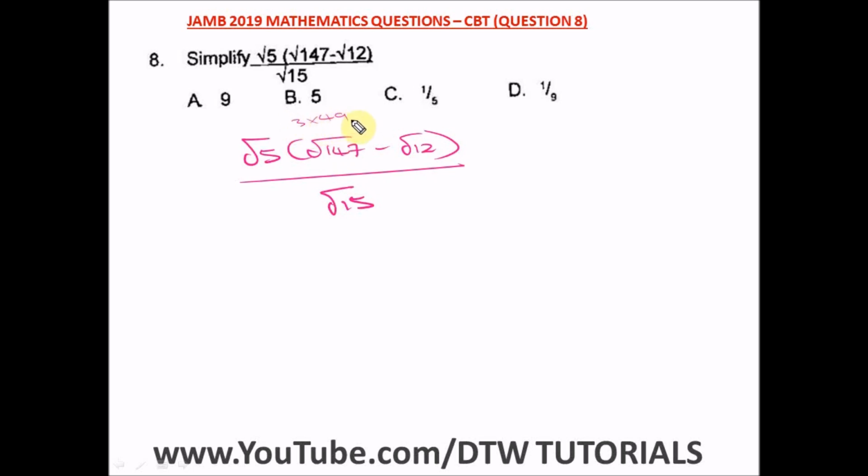3 times 49, where we can find the square root of what? 49 as what? 7, and bring out 7. All right. So that's how you easily break down surds. You just start from the smallest number. You don't need to start thinking very big.